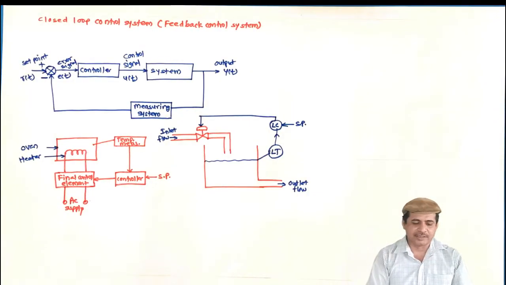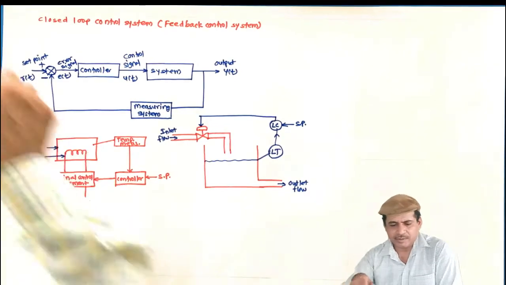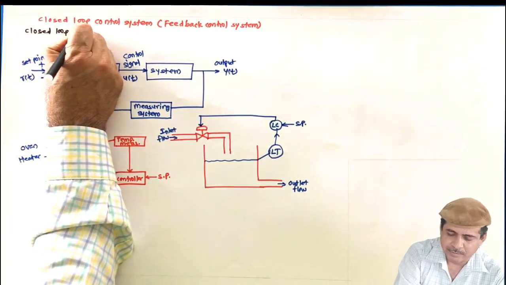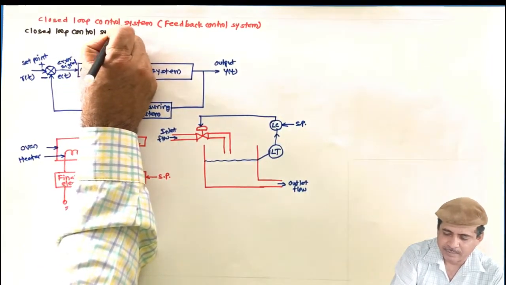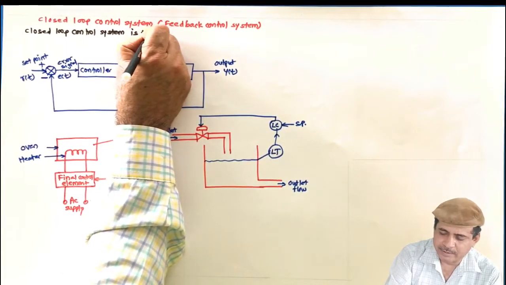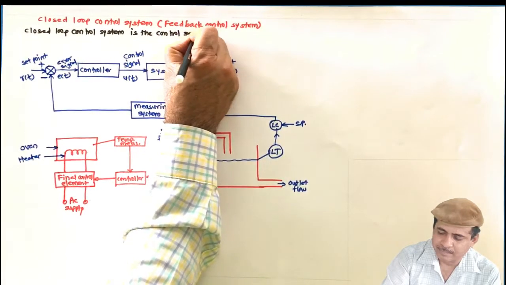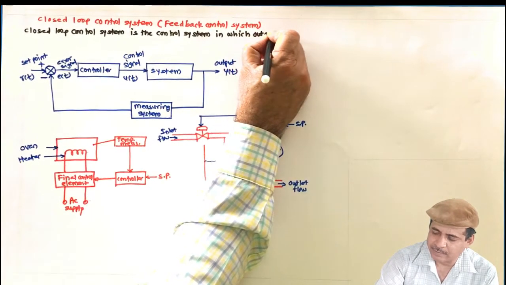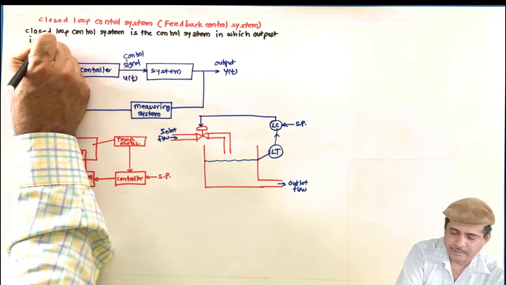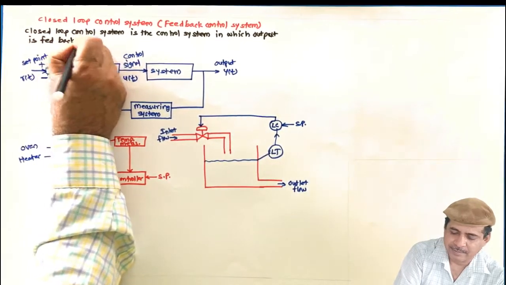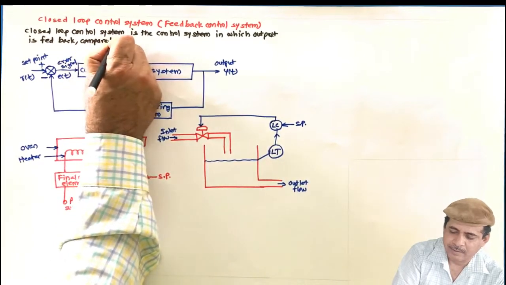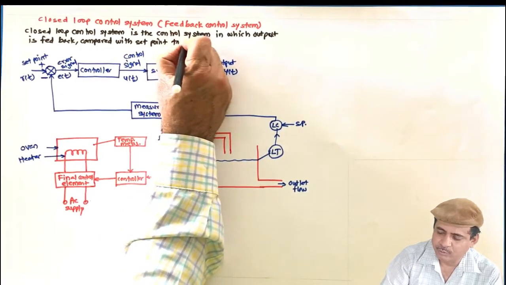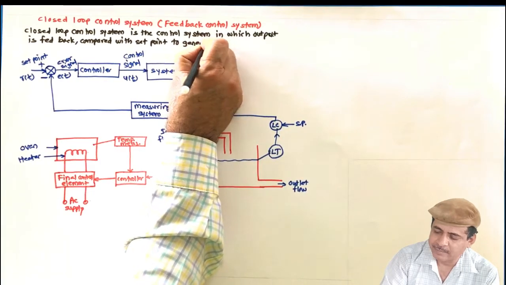And as a result, what can I say? The closed loop system is the control system in which the output is fed back and compared with the set point to generate the control signal.